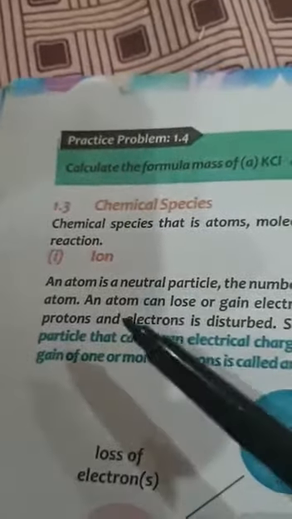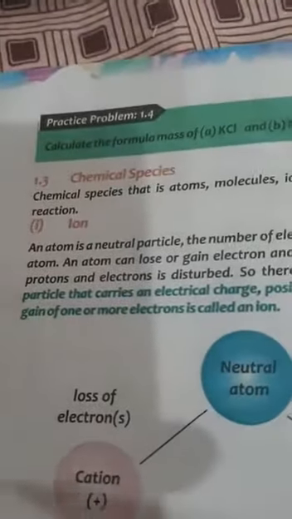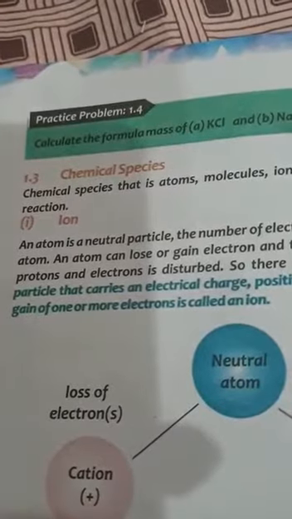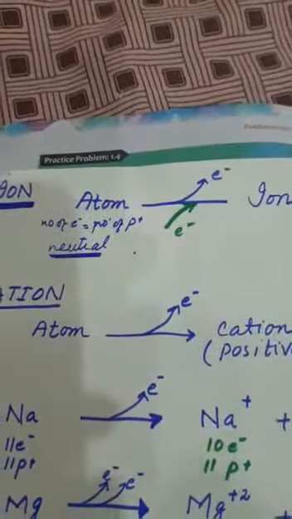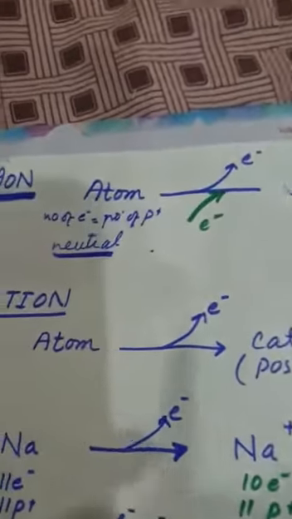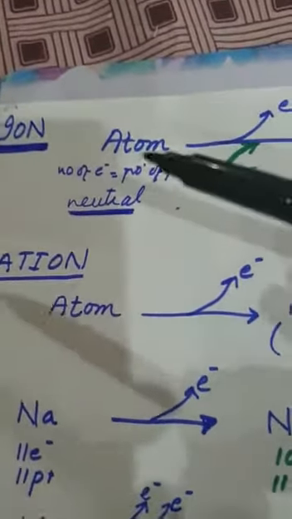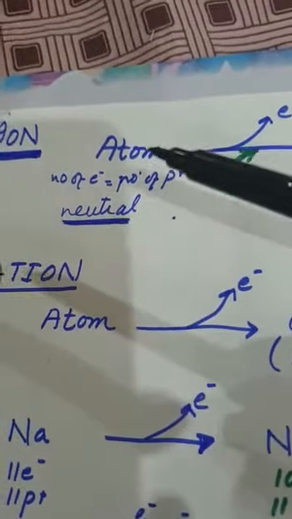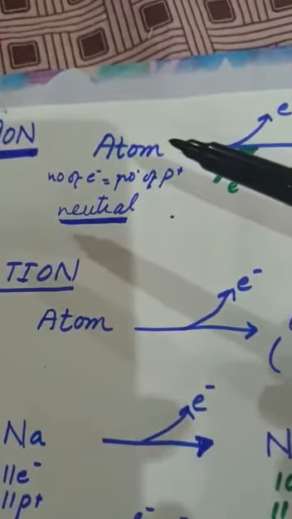The name of the topic is ion, and that topic is present in your textbook on page number 24. So today we discuss the ions and the types of ions. Before discussing the ion, first of all we will discuss the neutral nature of the atom.